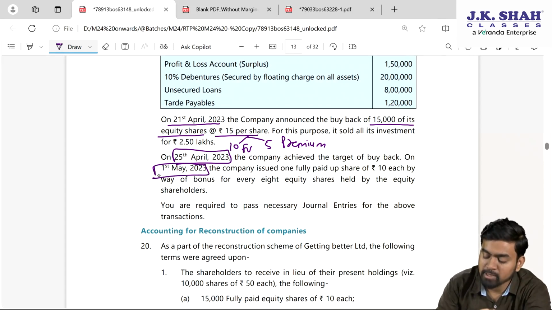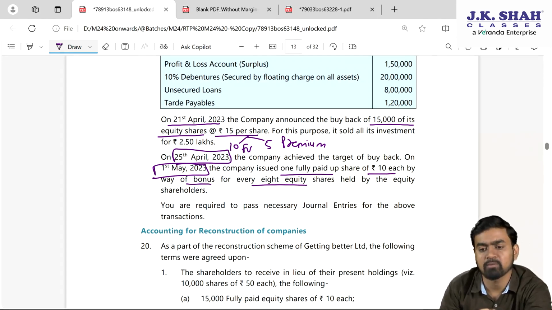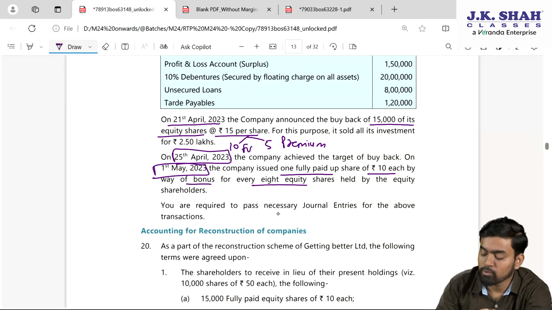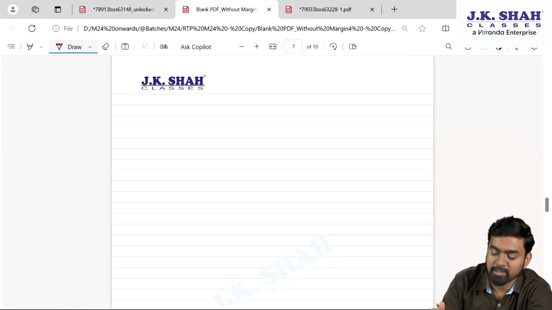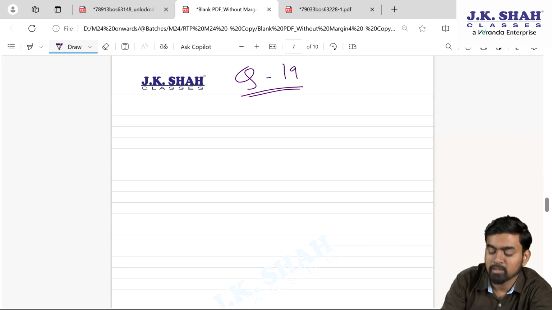On 1st May, my dear students, the company issued one fully paid up share of 10 each by way of bonus for every 8 equity shares held by the equity shareholder. On 1st May, the bonus issue will come. You are required to pass necessary journal entries for the above transactions. Now simply we will prepare one working, my dear students, which will enable you to write entries quickly. Question number 19. My working note number 1 is for buyback.